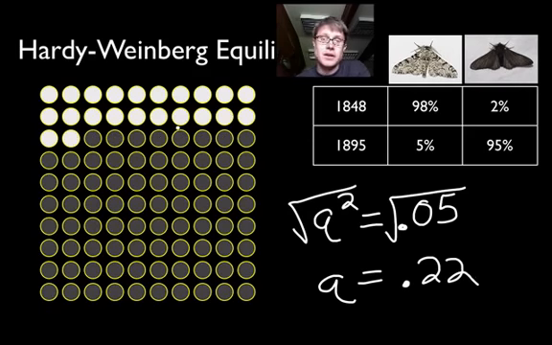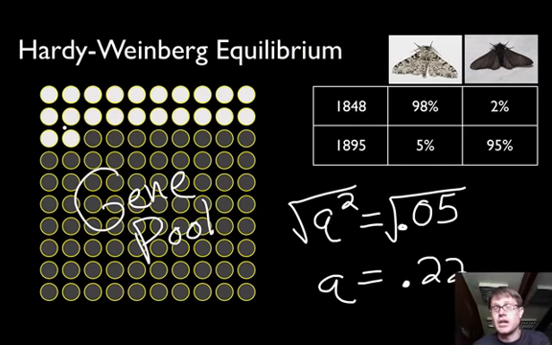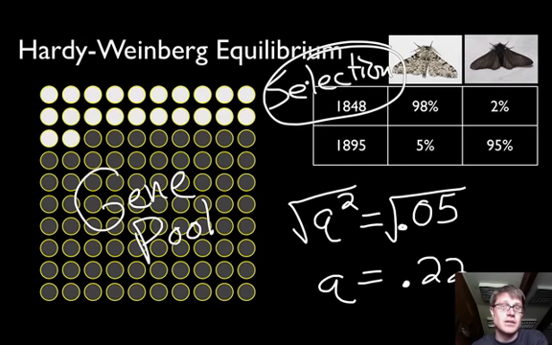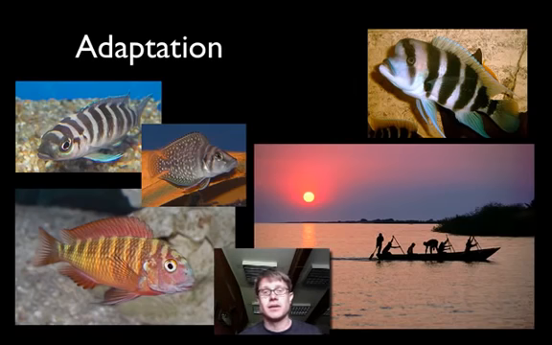In other words, the gene pool has changed dramatically. We used to have 0.99 as our q value, but now it's only 0.22. We still have a lot of those dark around, we still have a lot of those light around, but it's changed over time. The reason it's changed over time is due to selection. The environment changed, and when the environment changed, the population adapted. What can that lead to? Eventually that can lead to something called an adaptation.